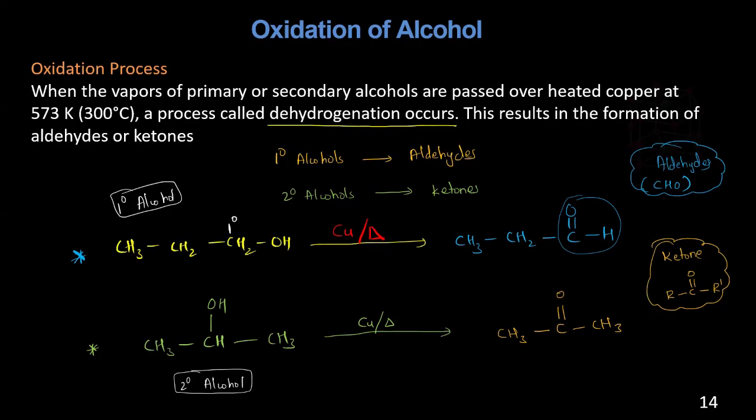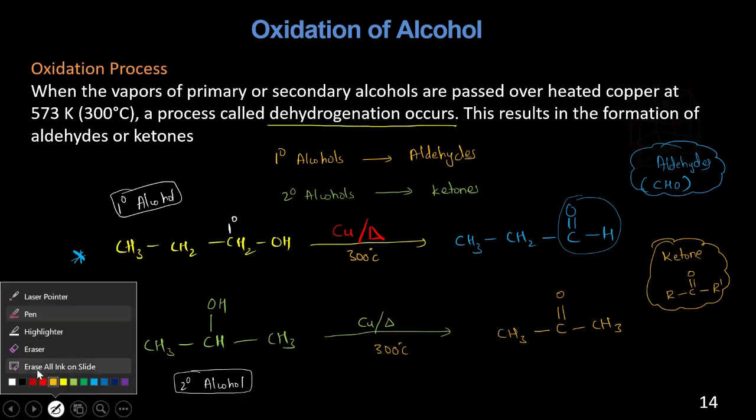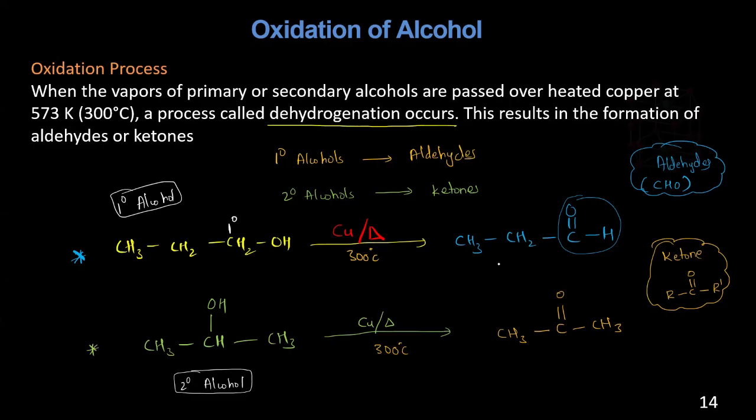What will happen when you heat at 573 Kelvin or 300 degrees Celsius with copper? What happens to the primary alcohol and what happens to the secondary alcohol? How will the primary alcohol turn out to be? How will the secondary alcohol turn out to be? So remember this: the primary alcohol will turn out to be an aldehyde and the secondary alcohol will turn out to be a ketone.